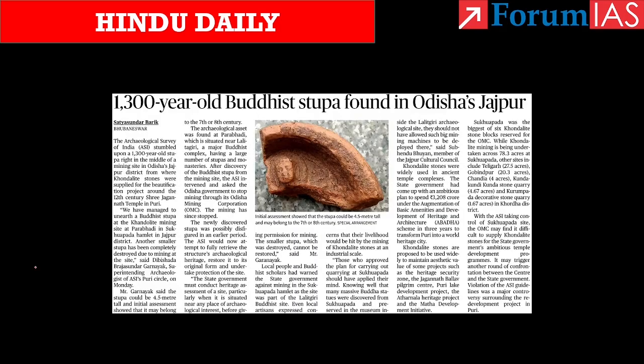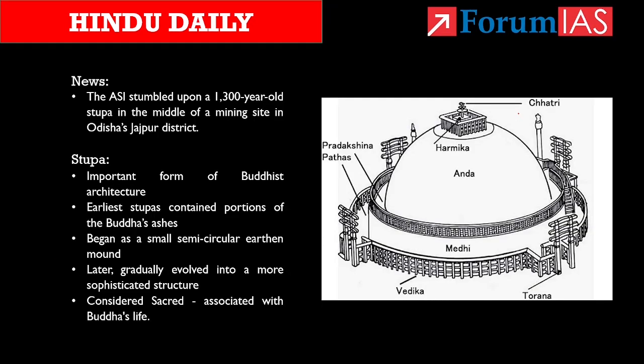Third topic, 1300-year-old Buddhist stupa found in Odisha's Jajpur. See, Odisha government through Odisha Mining Corporation is undertaking mining work in the Jajpur district. This mining work is carried out to supply Kondalite stones for the beautification project that is implemented around Sri Jagannath temple, which is present in Puri. So while carrying the mining work, a stupa right in the middle of a mining site was discovered. And now the Archaeological Survey of India took control of the mining site and asked the state government to stop mining in the Kondalite mining site, which is at the Jajpur district.